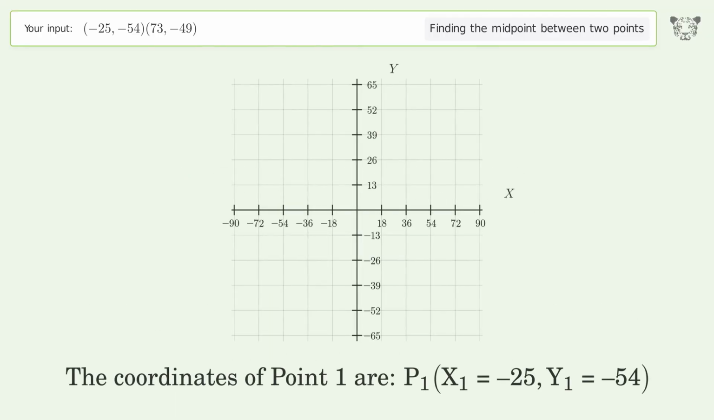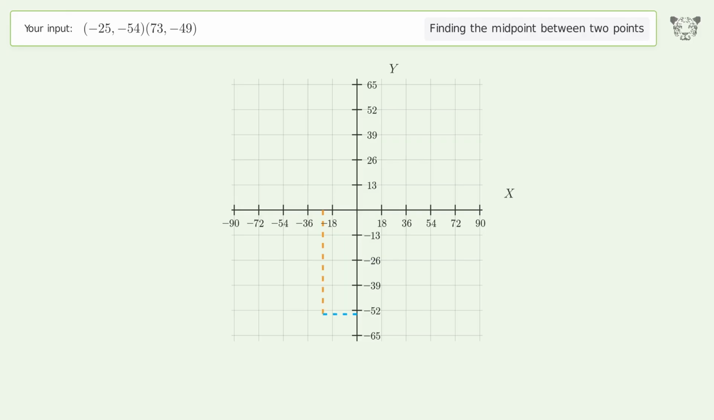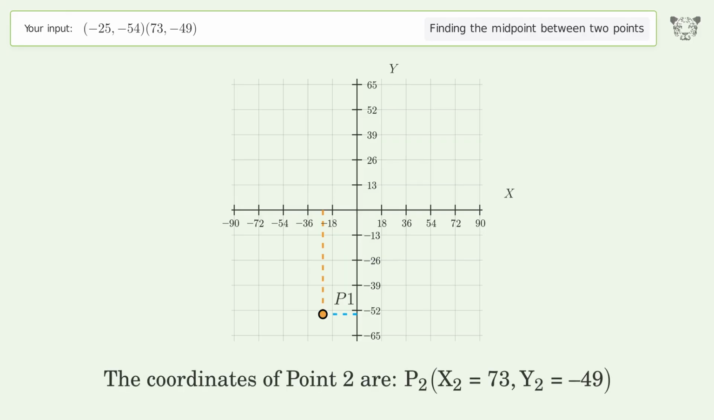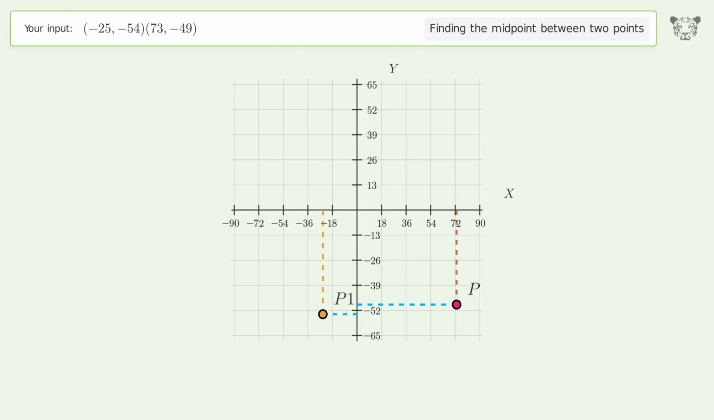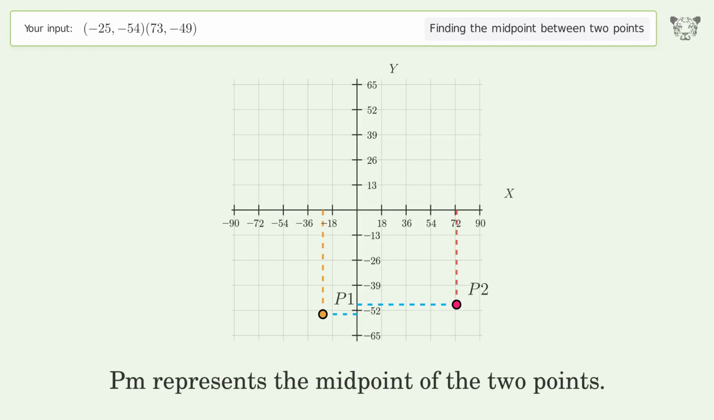The coordinates of point 1 are x1 equals negative 25, y1 equals negative 54. The coordinates of point 2 are x2 equals 73, y2 equals negative 49. PM represents the midpoint of the 2 points.